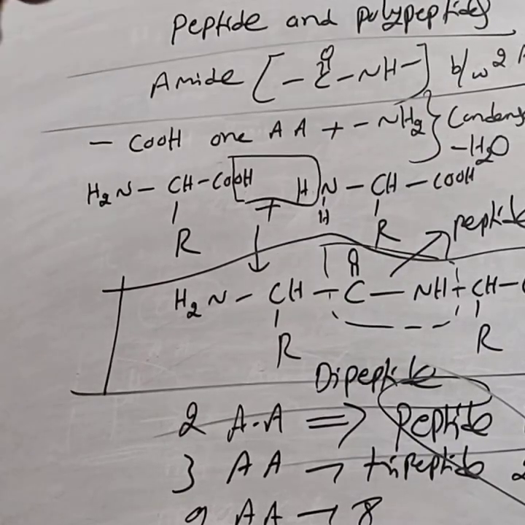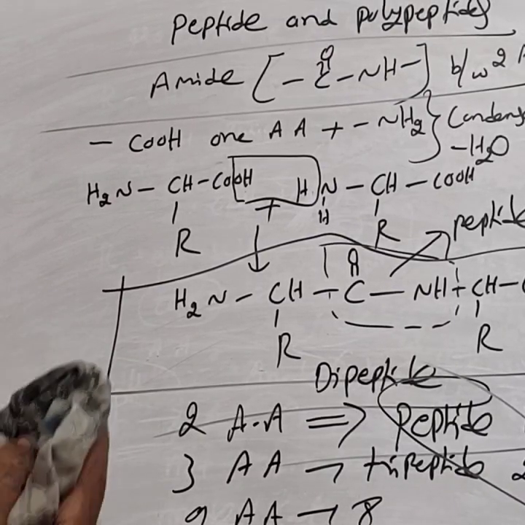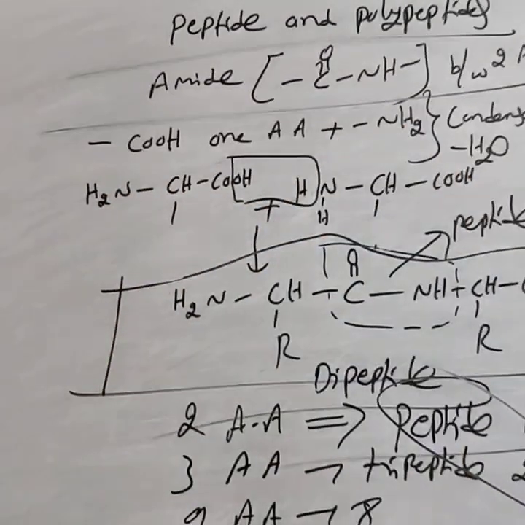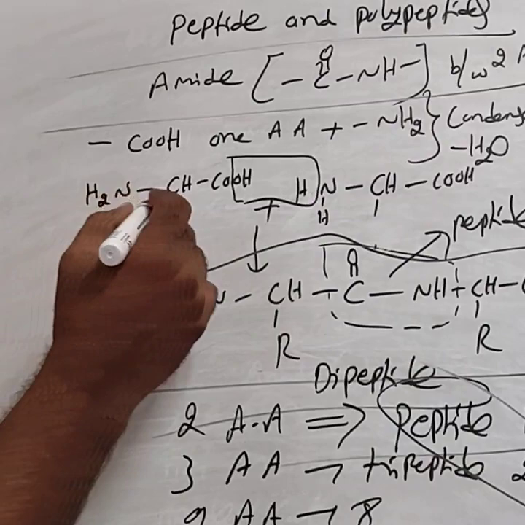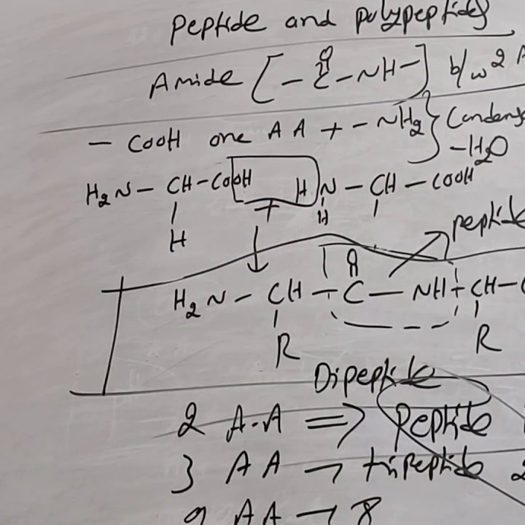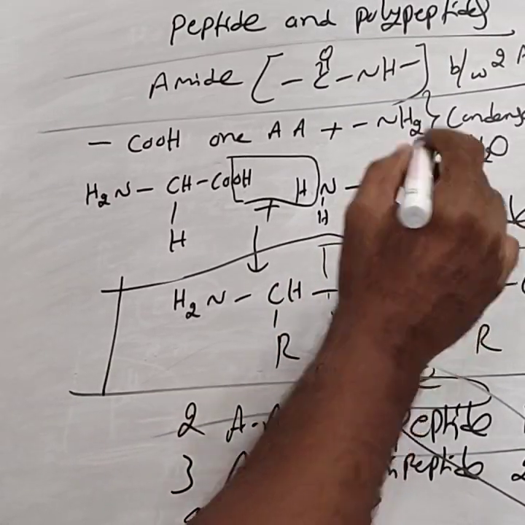They can ask, write the structure of the glycyl alanine dipeptide. At that time, you replace the first one as glycine and the other one as alanine. Glycine means the R group is taken as H. Alanine means R is taken as CH3.